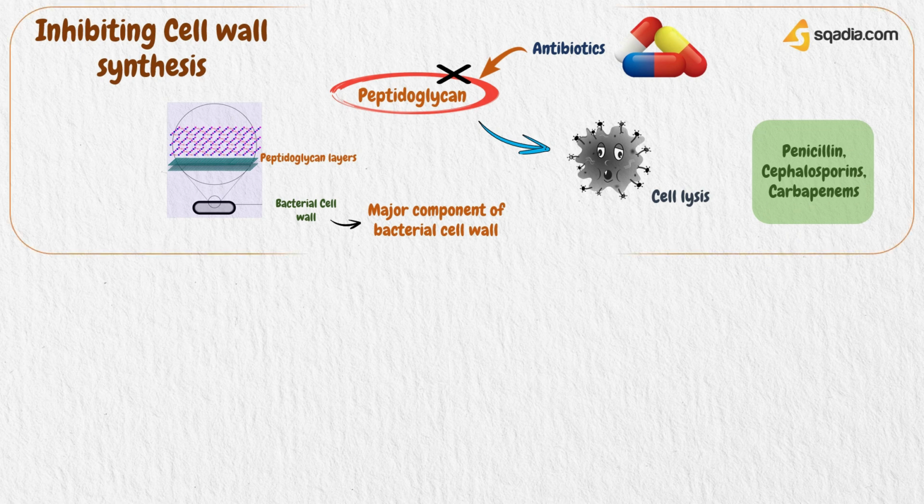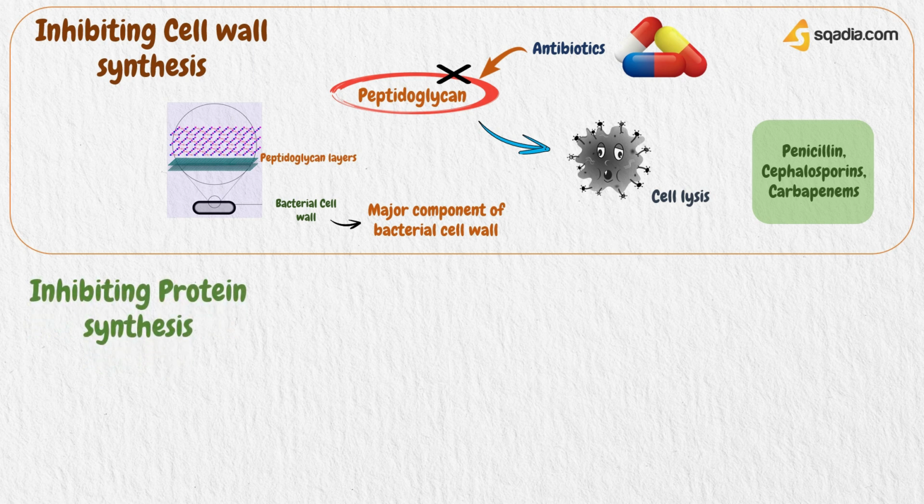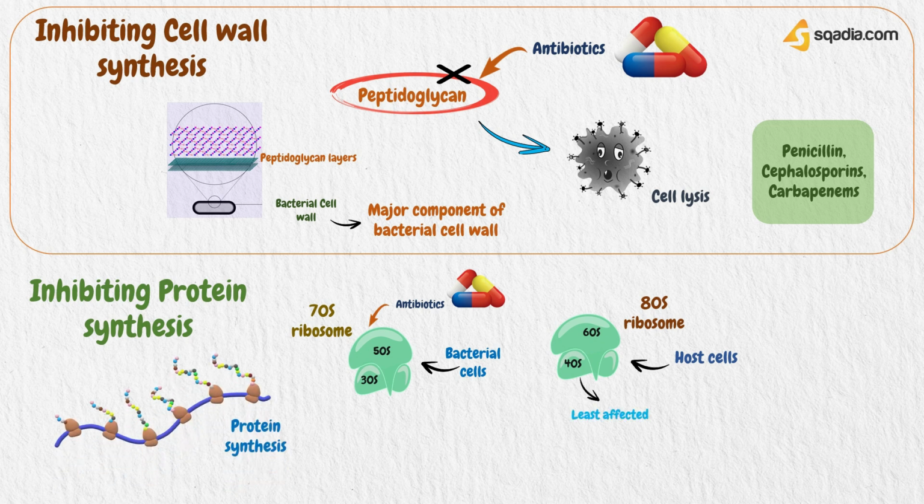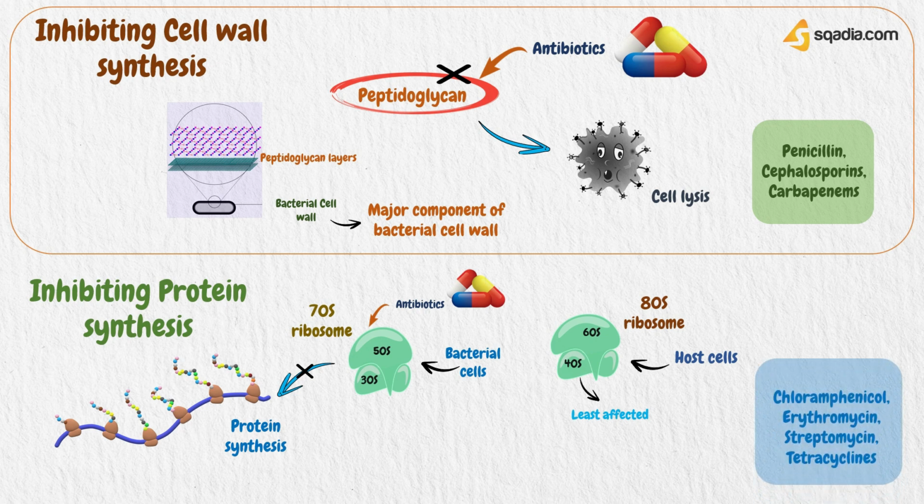The next mechanism is inhibiting protein synthesis. Some antibacterials inhibit bacterial protein synthesis by selectively targeting the 70S ribosome of prokaryotic cells, that is bacterial cells, while the 80S ribosome of eukaryotic cells, that is host cells, remains least affected. As the ribosome is directly involved in protein synthesis, it ultimately affects the protein synthesis of the bacterial cell, which is a vital process for all living cells. Among the antibiotics that interfere with protein synthesis are chloramphenicol, erythromycin, streptomycin, and the tetracyclines.